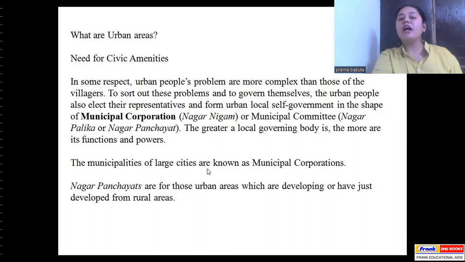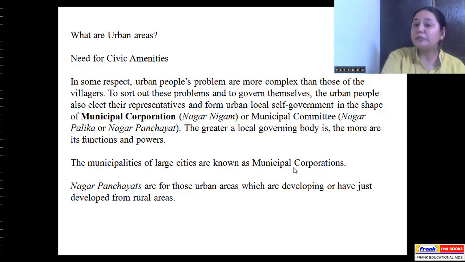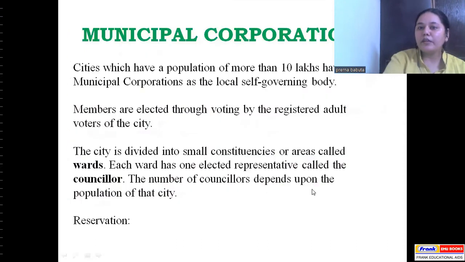The municipalities of large cities are known as municipal corporations. Nagar Panchayats are for those urban areas which are developing or have just developed from rural areas. Okay, understood the difference? All right, moving ahead. This much part we are clear with. Let's move ahead.